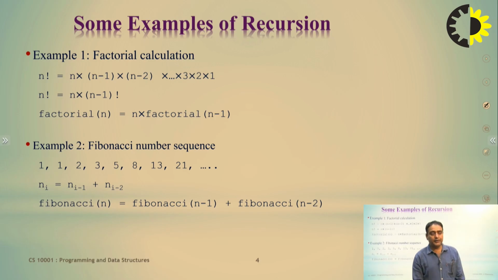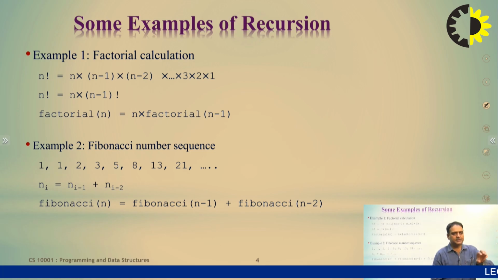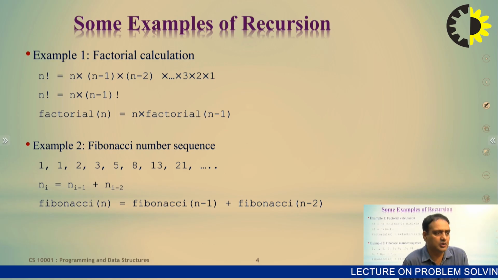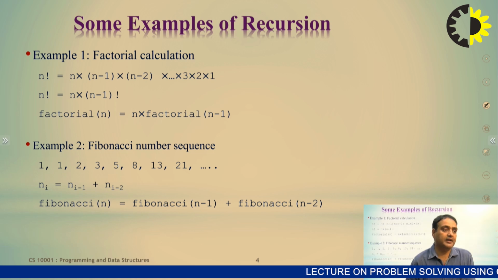When you analyze the sequence 1, 1, 2, 3, 5, 8, 13, 21, you can understand that Fibonacci n is equal to Fibonacci n minus 1 plus Fibonacci n minus 2. This is the generalized expression.